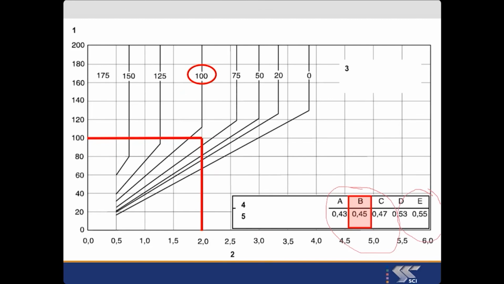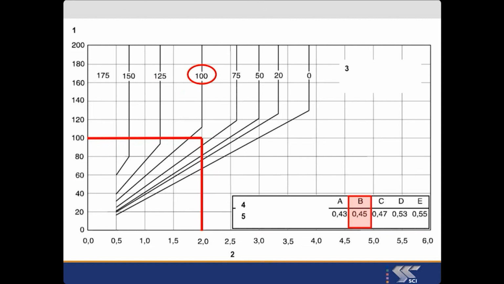So there's lots of different charts for lots of different combinations. So the first thing is to find the appropriate chart for the particular combination that we're interested in. So in this instance, it's hydrogen scale B and a carbon equivalent value of 0.45. The bottom scale is the heat input in kilojoules per millimeter. And you remember that 2 kilojoules per millimeter was one of those values on the previous slides. The vertical scale on the left-hand side is the combined thickness. So I'm intersecting 100 millimeters combined thickness with 2 kilojoules per millimeter arc energy.